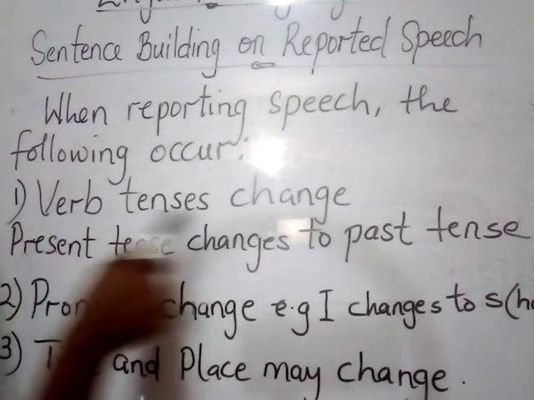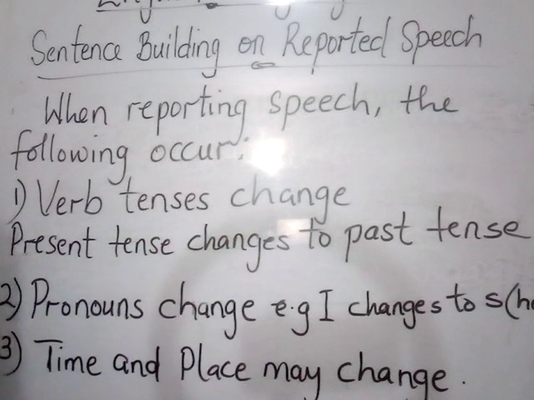So that's what this number 1 rule is saying, that verb tenses change when we are reporting speeches. Okay, when it is reported speech, not using the exact words of the speaker, we are using indirect speech, or reported speech. So the verb tense changes from present tense to past tense.